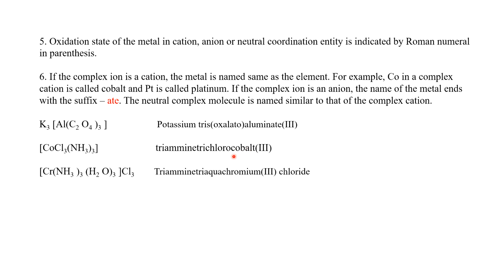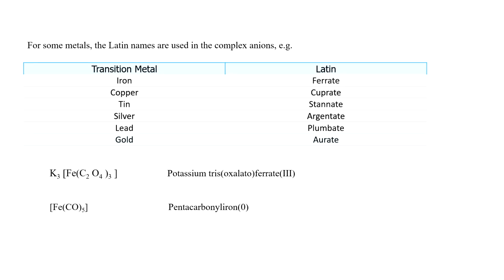So here we can see this is triamminetrichloridocobalt(III). It is not cobaltate, it is only cobalt, because it is neutral. And in this case, the coordination entity is a cation. We have already seen this one before. In the cation case also the name remains the same, like triamminetriaquachromium(III) chloride. So it is not chromate. This is what this point is telling. All these points are very important to keep in mind so that you can correctly write the nomenclature of coordination compounds.